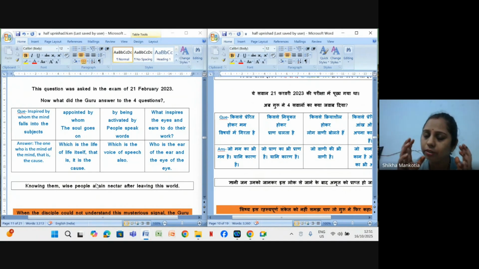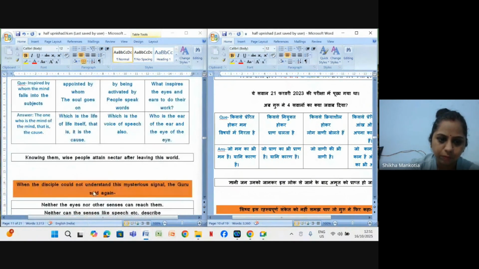So by attaining this knowledge, the persons in front of them, or around them, are not the physical bodies, they are the Brahma Tattva for them, and by realizing this thing, they attain, we can say, liberation, nectar, है ना, after leaving this world. So उनको अमृत की प्राप्ति होती है, और we can say मोक्ष की प्राप्ति है, ठीक है.